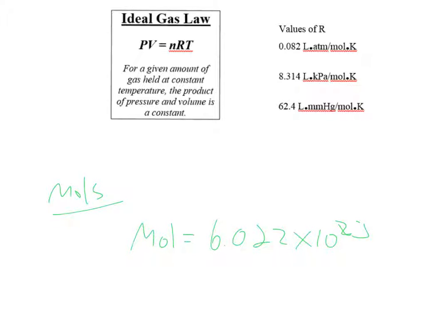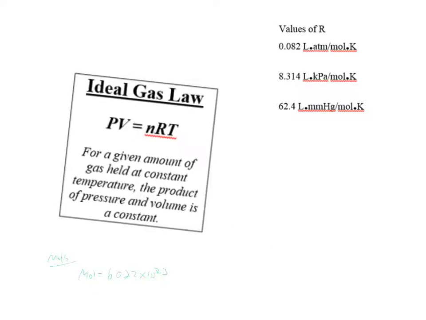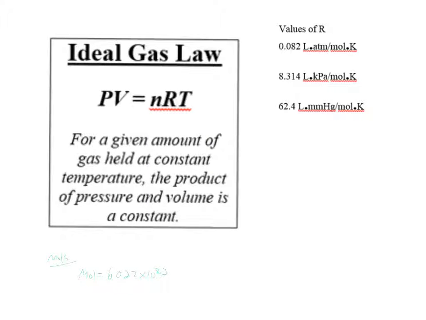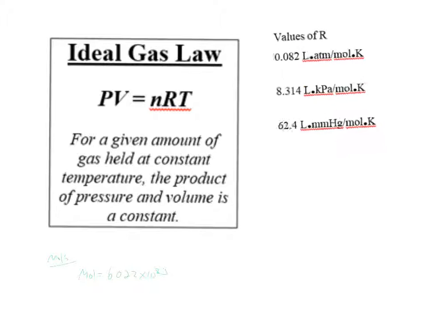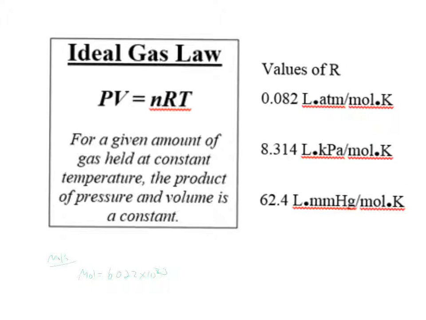So, in working with the ideal gas law, let's look at some of the variables involved here. First, we've got the same pressure, the same volume, and the same temperature, which of course is in Kelvin. This n right here means number of moles. And this R right here is what is called the gas law constant, or the gas constant. There are three gas constants that we would use depending upon the pressure units in the problem we're dealing with.